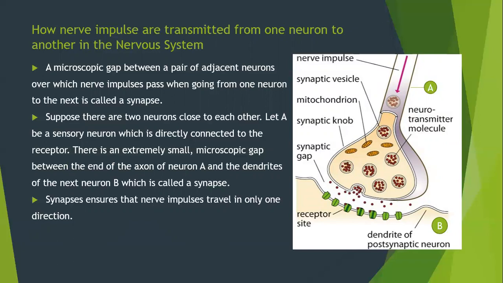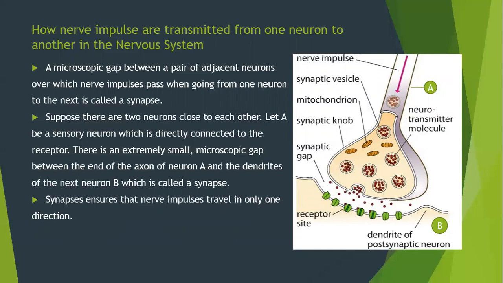We will now explain how the electrical impulse travels through the gap or synapse between the two neurons. The receptor in a sense organ is in touch with the dendrites of the sensory neuron. When a stimulus acts on the receptor, a chemical reaction is set off, which produces an electrical impulse in it. This impulse travels from the dendrites of sensory neuron A to its cell body and then along its axon.